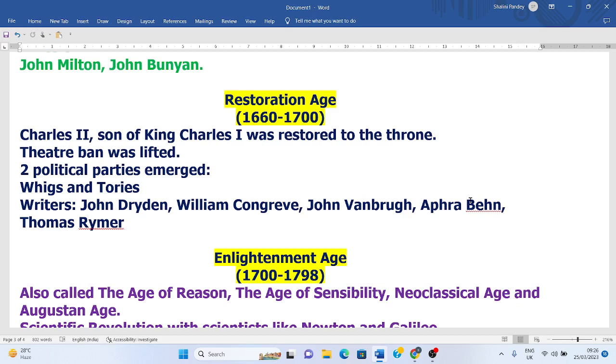The ban on theatres, which was a huge ban during the Puritan's age, was lifted, and the Restoration is also called the age of Dryden because the greatest writer of this age was John Dryden. He was the key literary figure, and the popular writers other than Dryden during this age are William Congreve, John Vanbrugh, Aphra Behn, Thomas Rymer. Now, Aphra Behn is a great female writer of this age, and she has written a drama called The Rover, which is very, very famous.